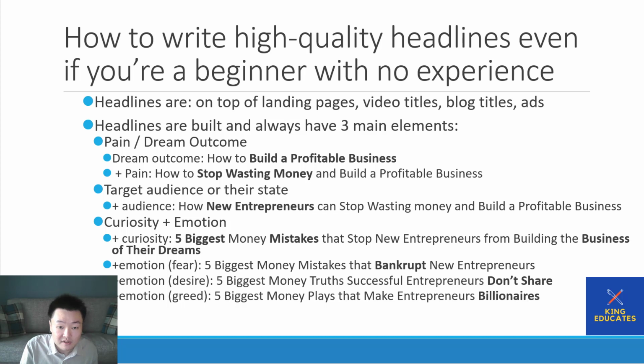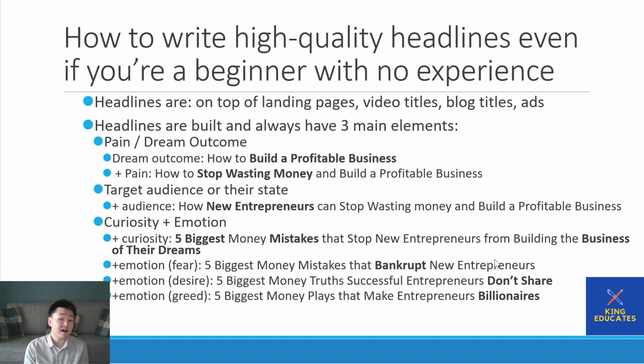Business of their dreams, right? It elevates their dream outcome to another level. And you can tell whether or not you made a good change just by comparing the words you have now with the words you had before, and then putting on your prospect hat, like putting on the hat of your customer. So for example, if I was somebody that wanted to build a profitable business, right, which I want, would I want a profitable business, or would I want the business of my dreams? I would obviously want the business of my dreams. Therefore, business of my dreams is a better phrase to use. Get rid of profitable business, because I want the business of my dreams more, all right?